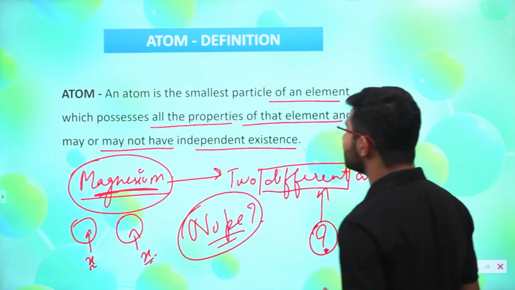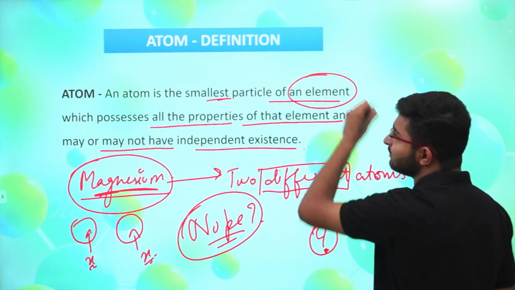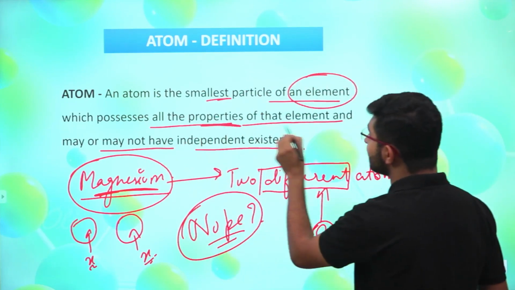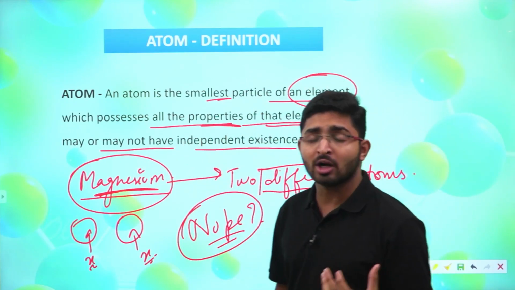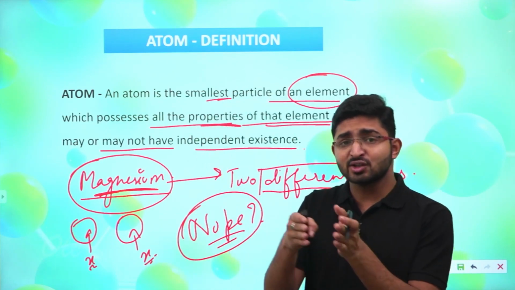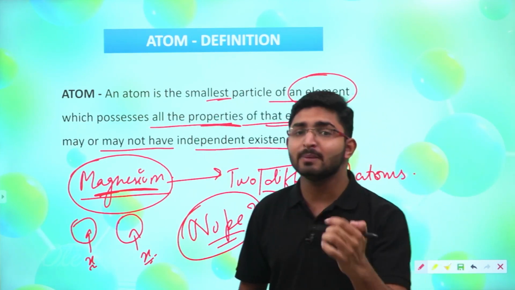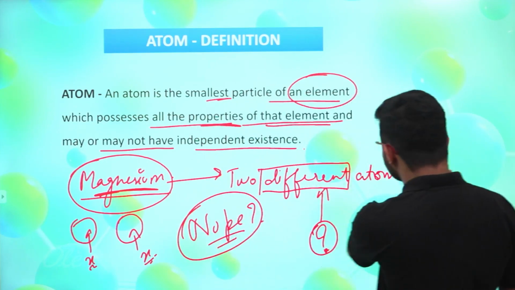That's why it is written here that an atom is the smallest particle of an element which possesses all the properties of that element and may or may not have independent existence. Now what is independent existence? Whether we can take the atom independently or not is what is known as independent existence. Let me give you another case.